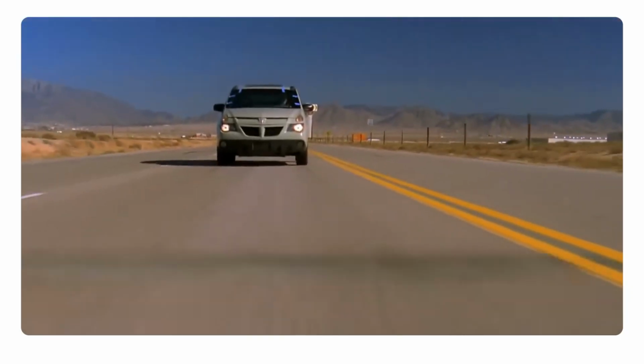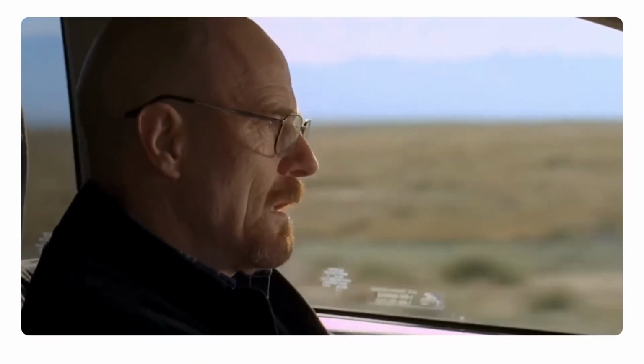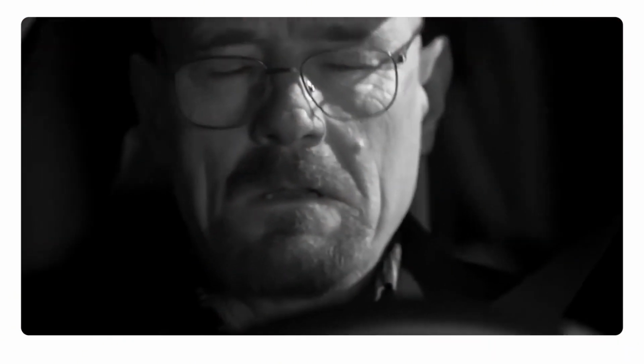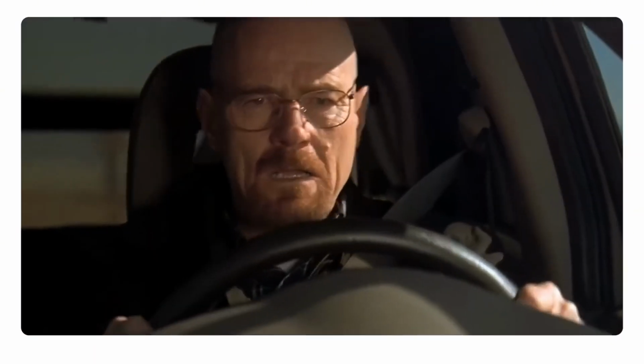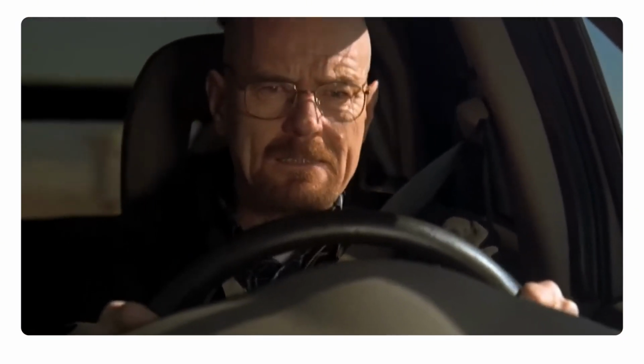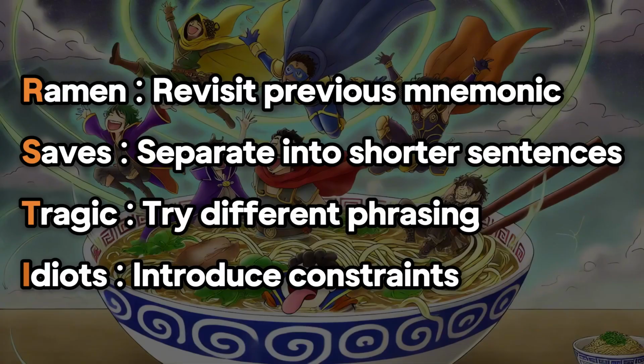For example, maybe you're making your playlist for a road trip that you're going on across Texas, and you're just really not quite vibing with it. You can introduce a constraint like only include country music in the summertime. Much more suitable vibes. Alright, now back to Pastina. Got that? Ramen saves tragic idiots. With these two frameworks together, you'll be better than 98% of people at prompting.